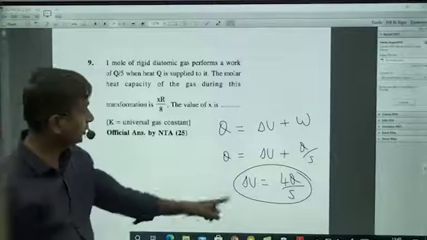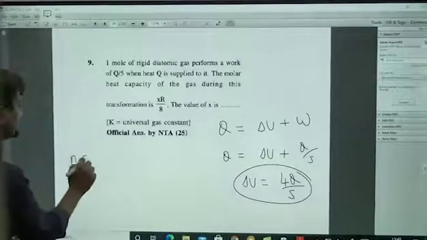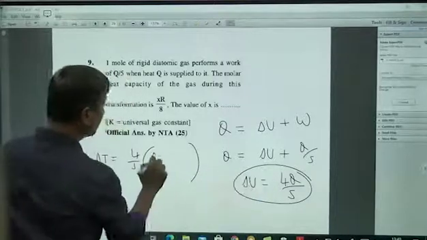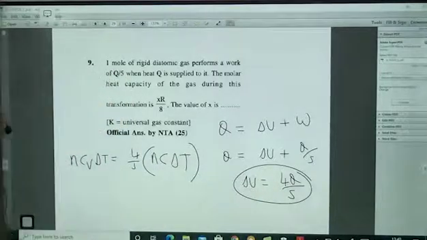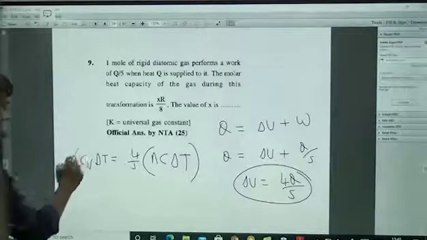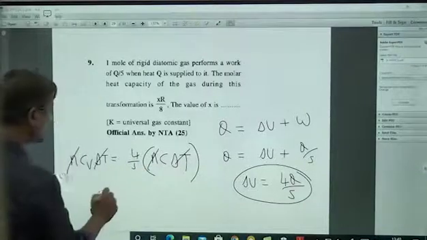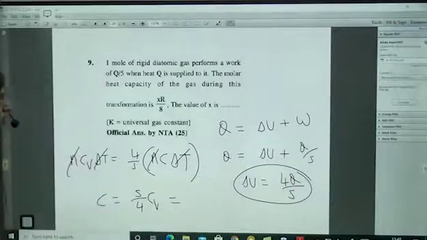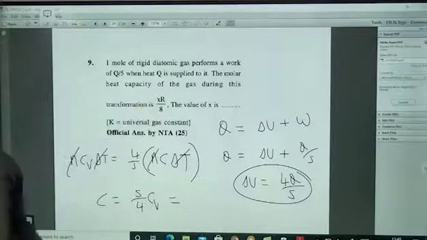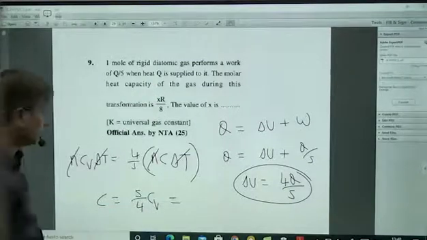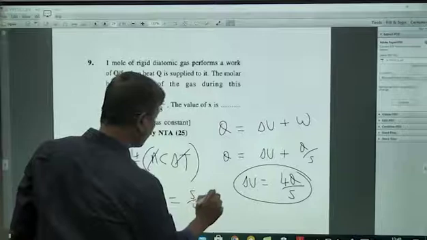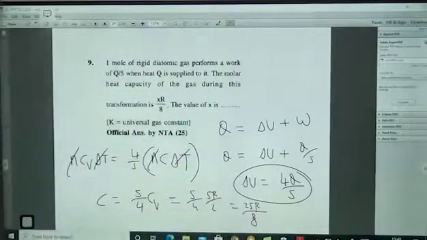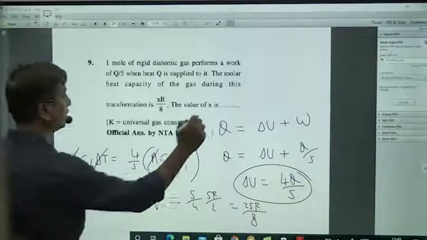For any process, delta U is n Cv delta T, which is equal to 4 by 5 times Q. For any process, Q is n C delta T, where C is the molar specific heat in that process. n delta T cancels. So molar specific heat is 5 by 4 Cv. And what is Cv? Already diatomic gas, Cv value is 5R by 2. So 5 by 4 into 5R by 2. So answer is 25R by 8. X value is 25.